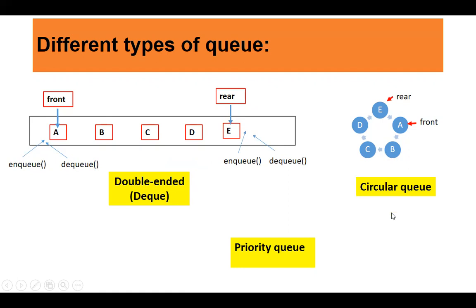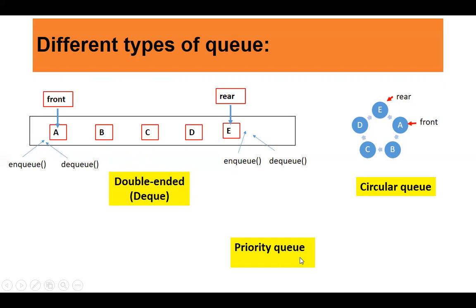Another type what you have is a circular queue. You can just see front pointing to A. As the elements are added, the last item that is inserted into the queue is pointing to the first item. So rear is pointing here, front is pointing here. Is it clear? That is circular queue.